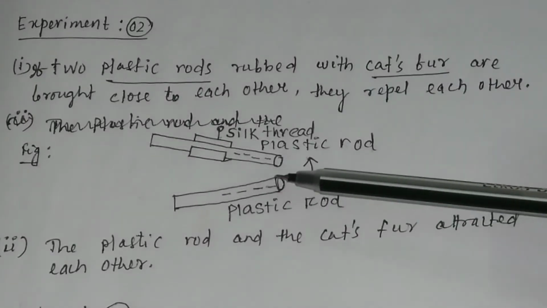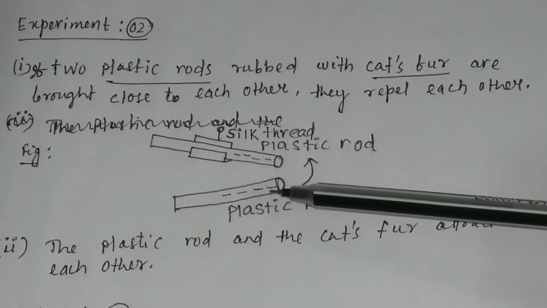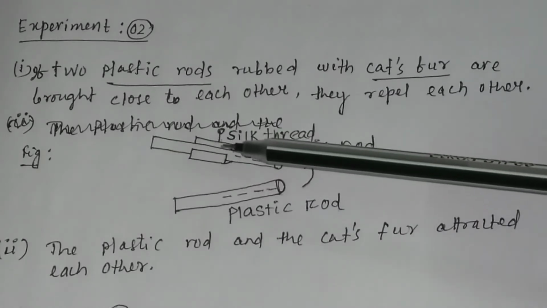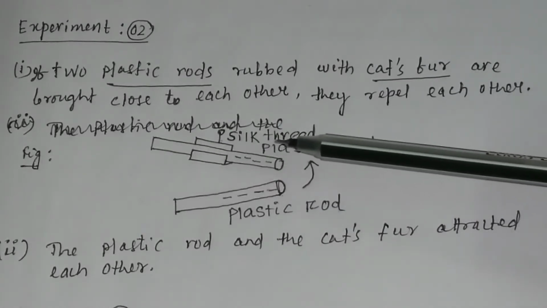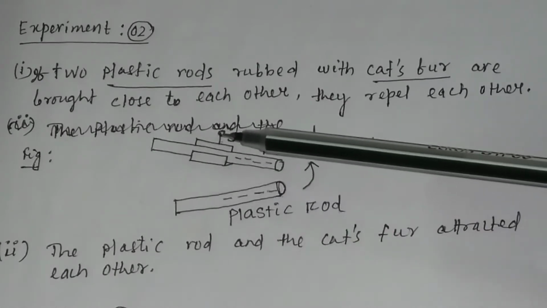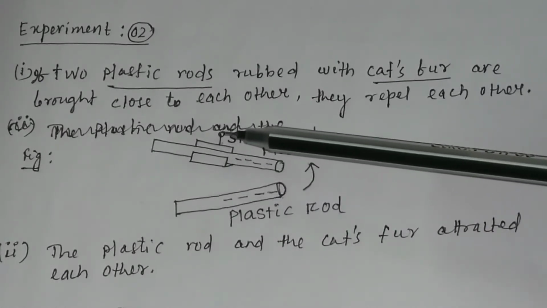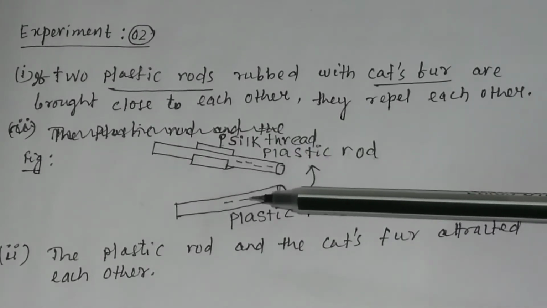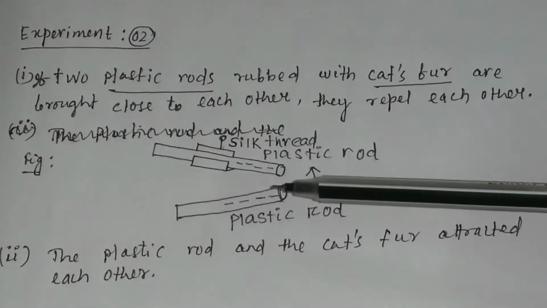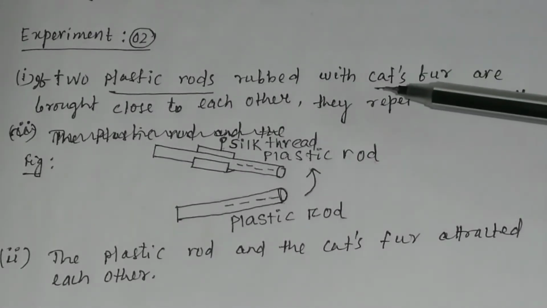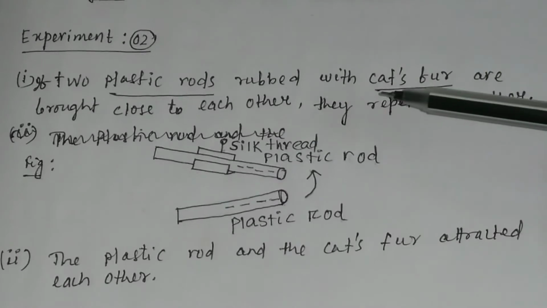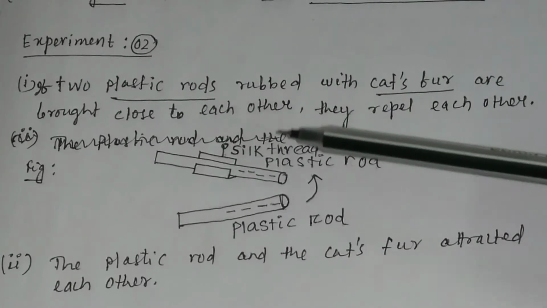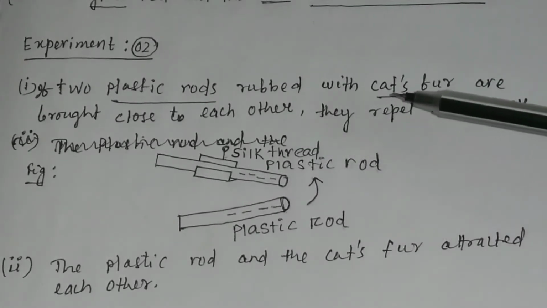Now you bring two plastic rods. This is one plastic rod and this is another plastic rod. This plastic rod is attached to a silk thread, and the silk thread is fixed to a rigid support. What you do, you rub these two plastic rods with cat's fur. Remember, cat's fur is available in the market. So bring some cat's fur from the market and rub the plastic rod with it.